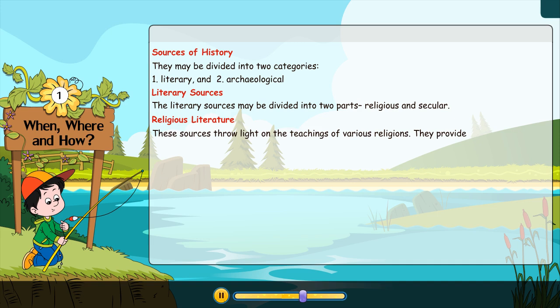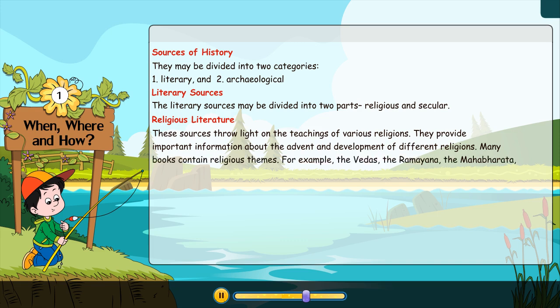They provide important information about the advent and development of different religions. Many books contain religious themes. For example, the Vedas, the Ramayana, the Mahabharata, the Gita, the Puranas of the Hindus, Pitakas of the Buddhists, and the Angas of the Jains.